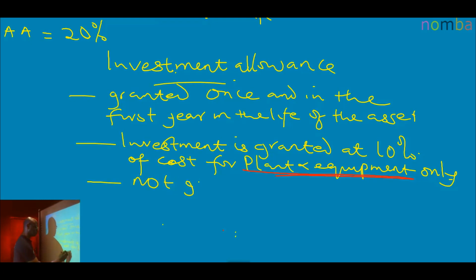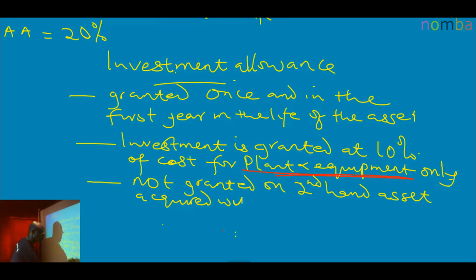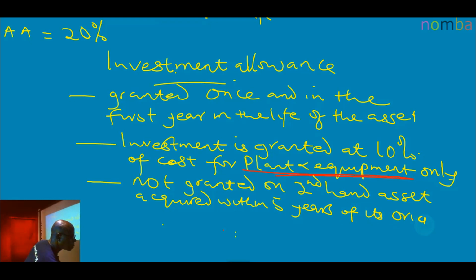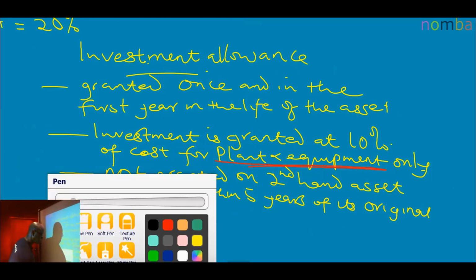Not granted on second-hand assets acquired within 5 years of its original acquisition.